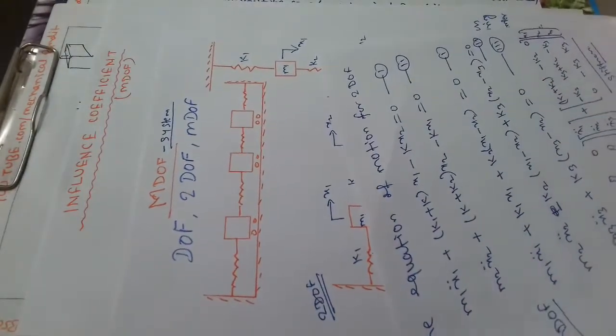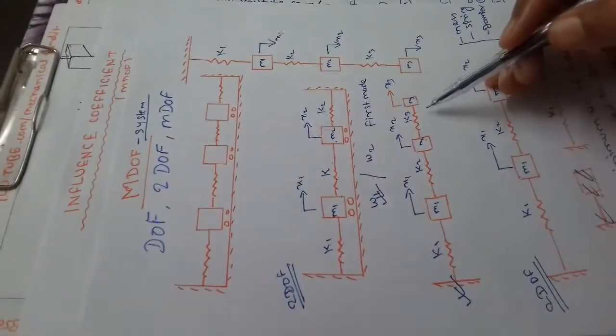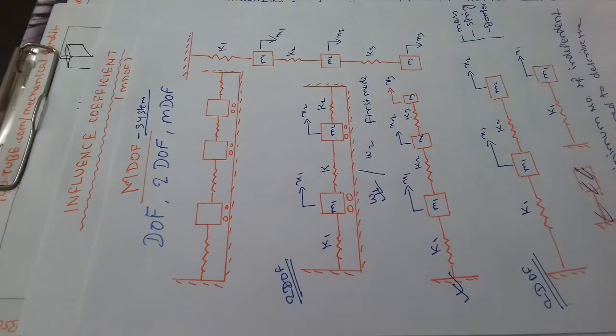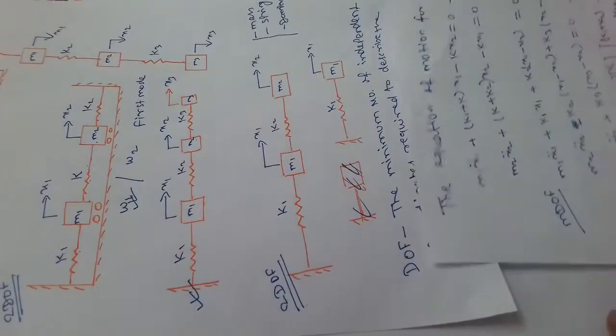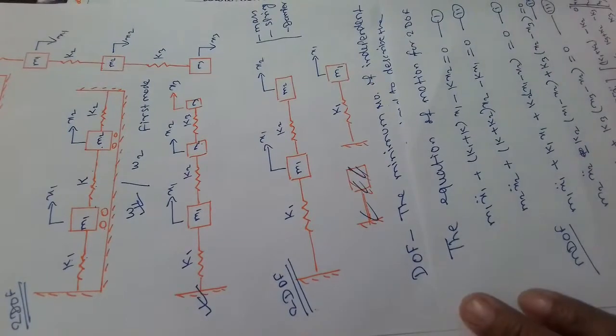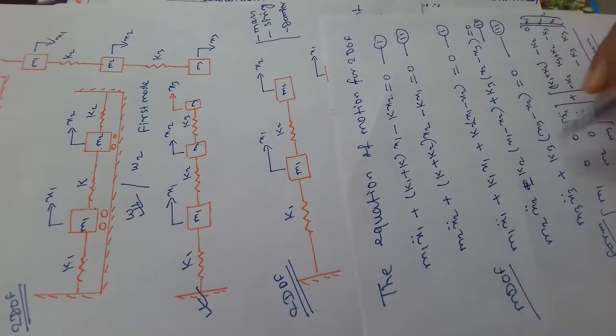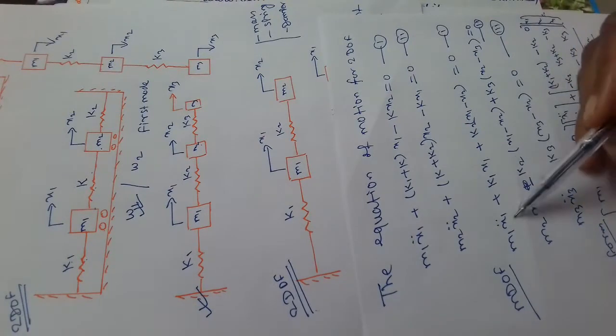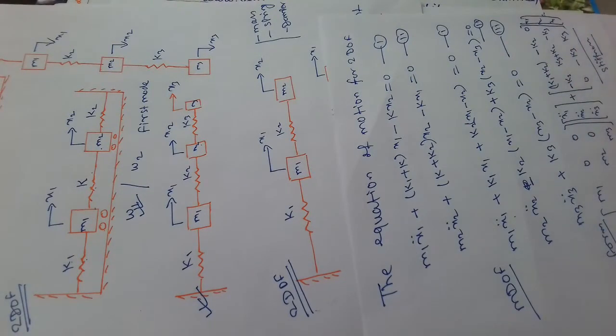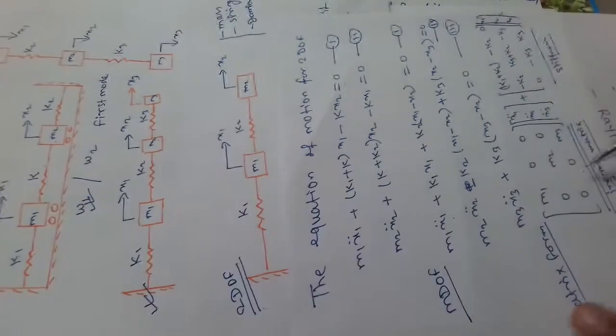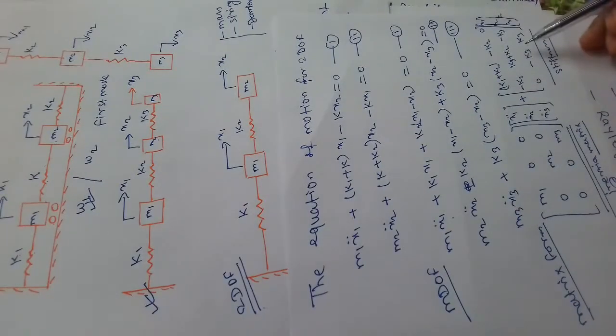So we have given an introduction of single degree of freedom, 2 degree of freedom, and multi degree of freedom. Also I have written the equation here for 2 degree of freedom and multi degree of freedom. The similar equation can be derived for 4 mass, 5 mass, and so on, and this can be solved with the help of matrix method.